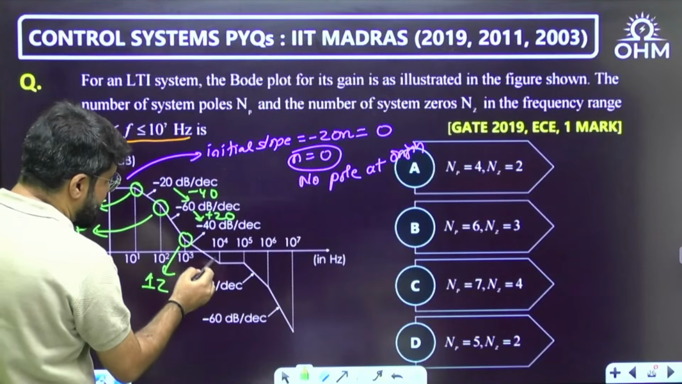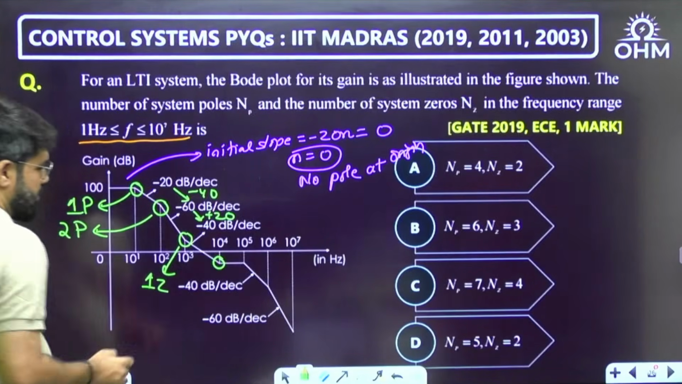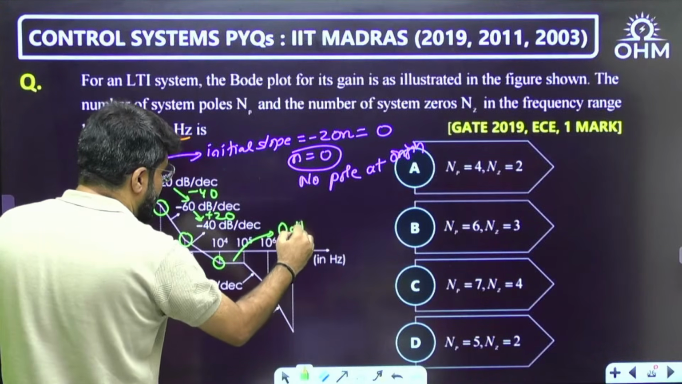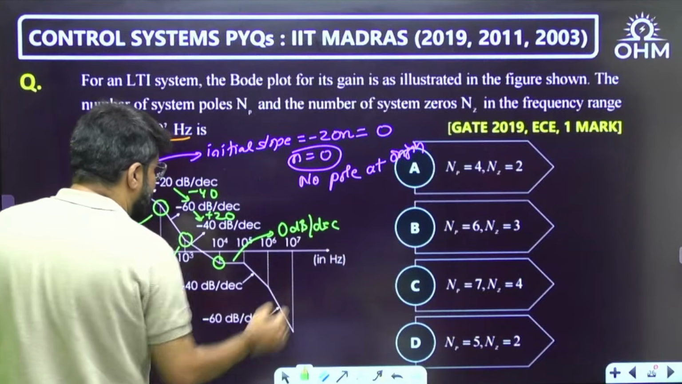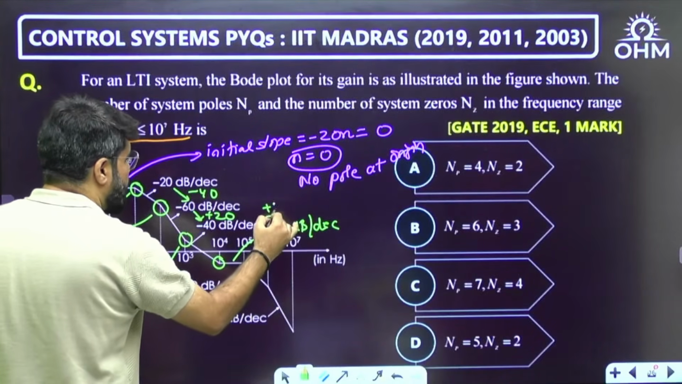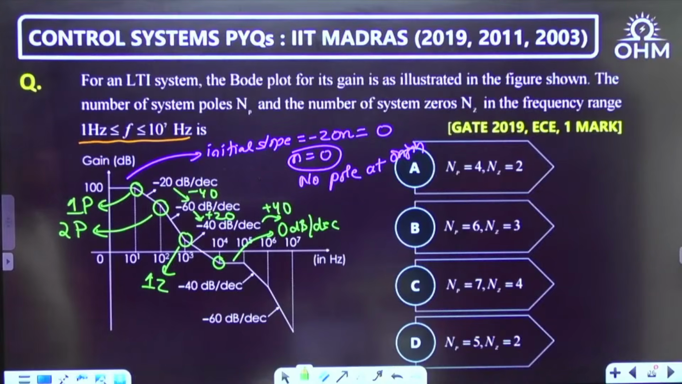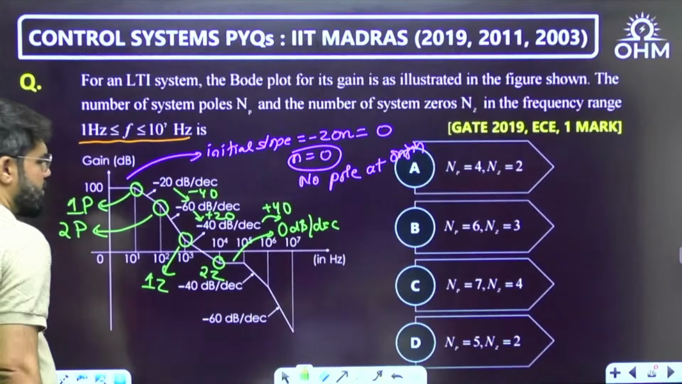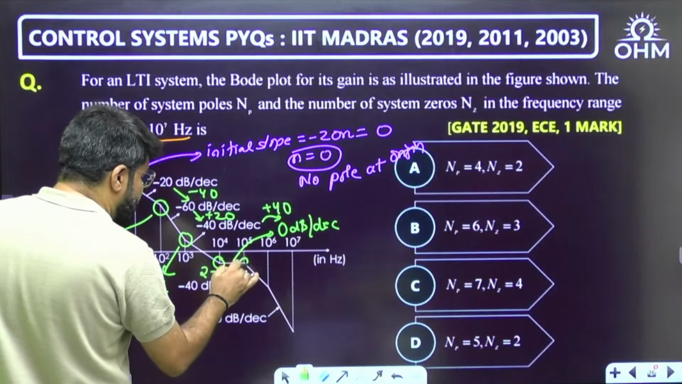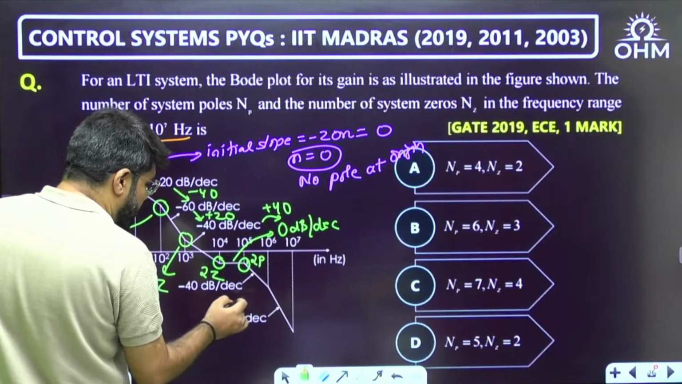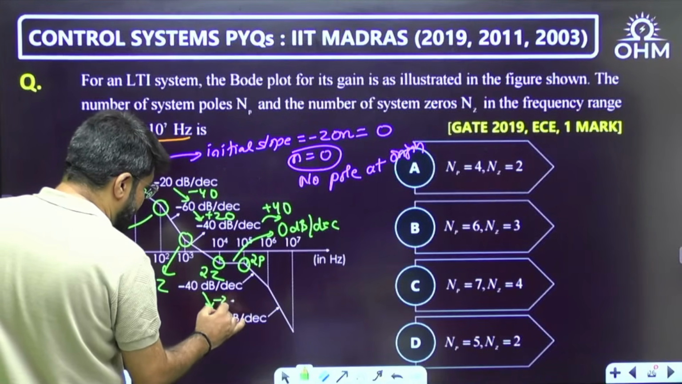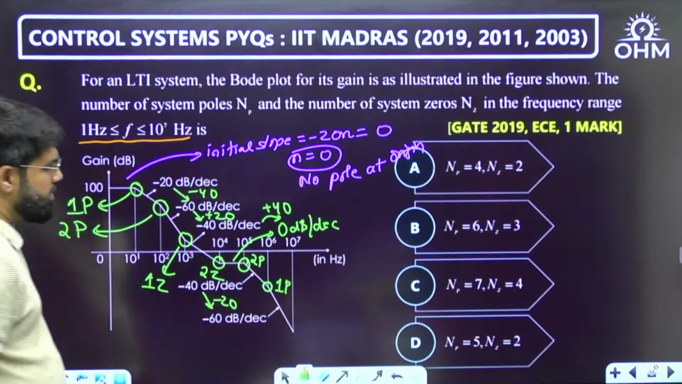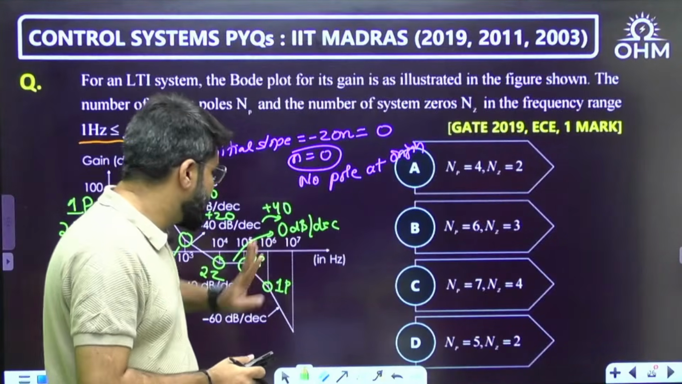Then minus 40. Now please see here. This slope was minus 40 and this slope is parallel to the x-axis, meaning 0 decibel per decade. From minus 40 you have to do plus 40 to come to 0, and plus 40 happens when there are 2 zeros here. Now the slope is again minus 40, so 2 poles here. From minus 40 to minus 60, again minus 20, so one more pole here. There is no more slope change shown, and anyways the question is up to 10 power 7.